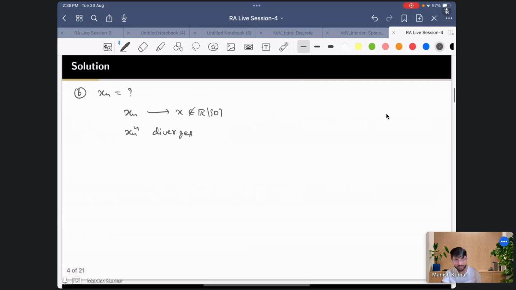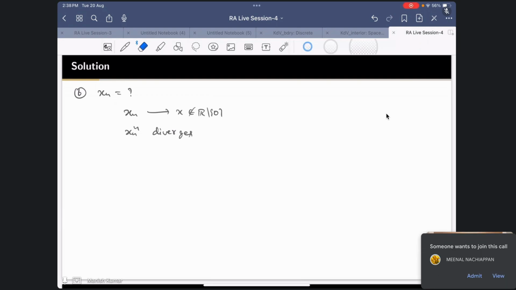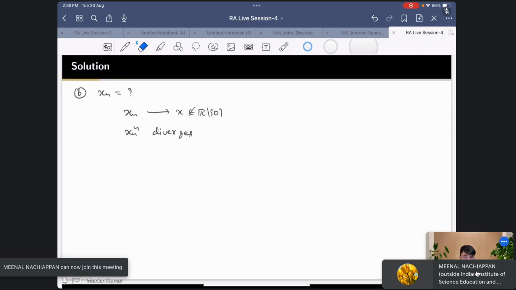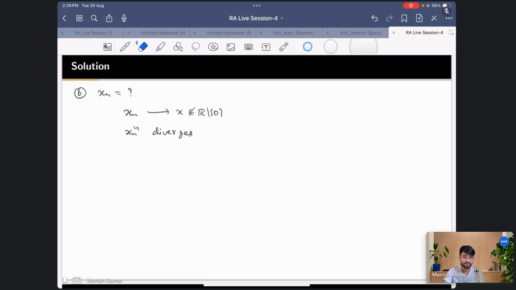Okay, so this is what we have to find. We have to find the explicit sequence xn. Maybe we can try going backward. You want xn to be divergent, so what is the simplest example that you know which diverges? Can you give me some example of a sequence which is divergent? Any sequence? What is the simplest example you see?